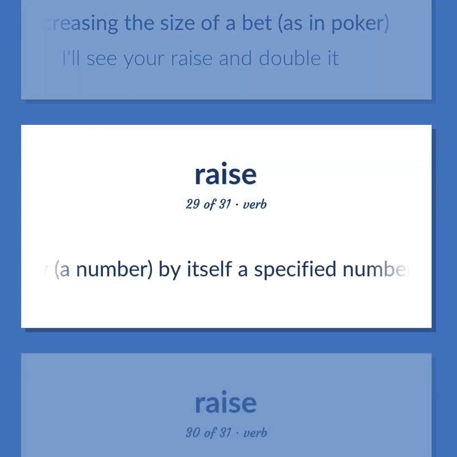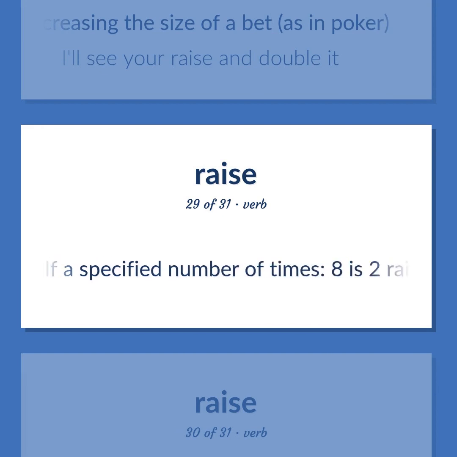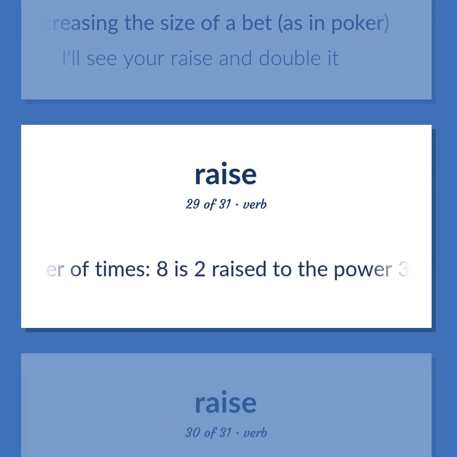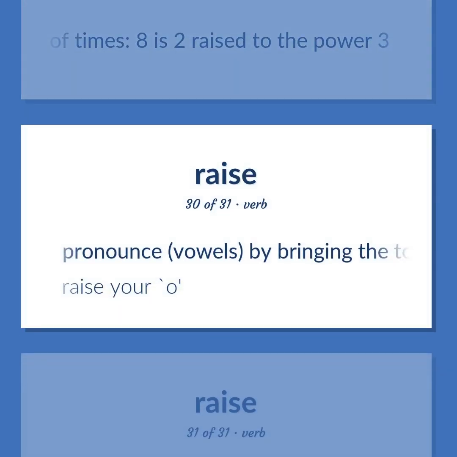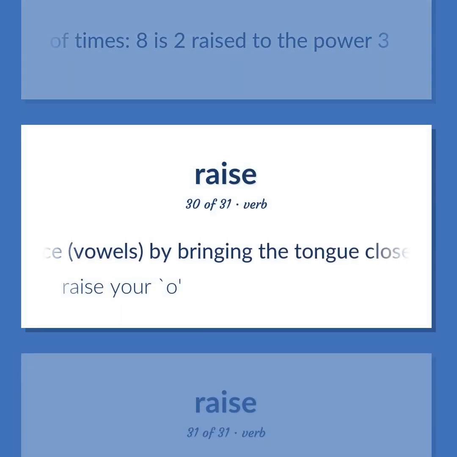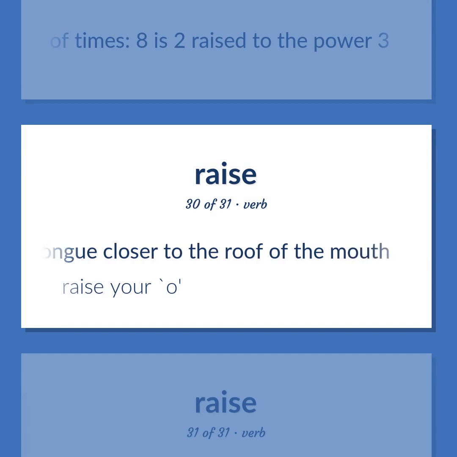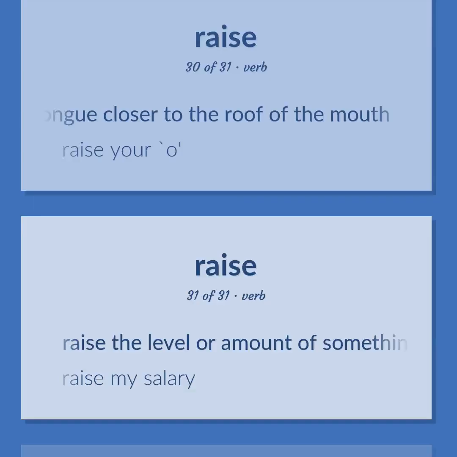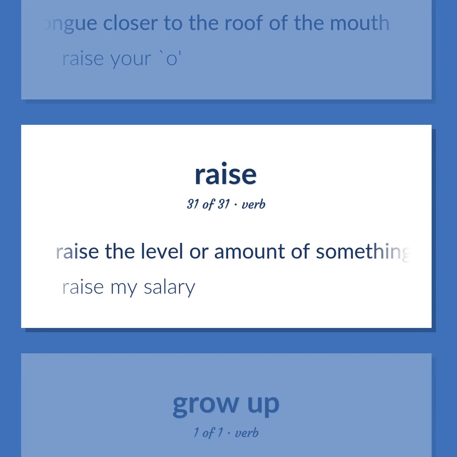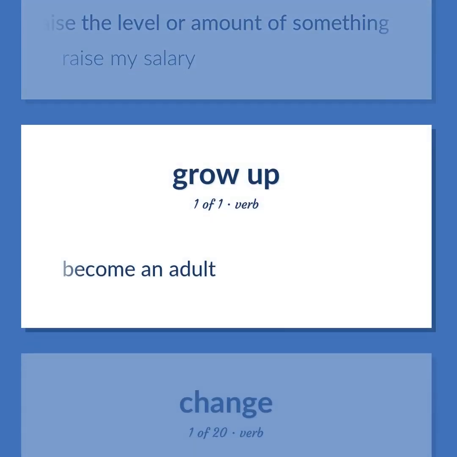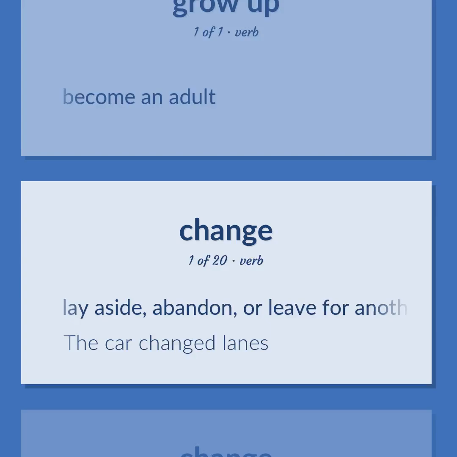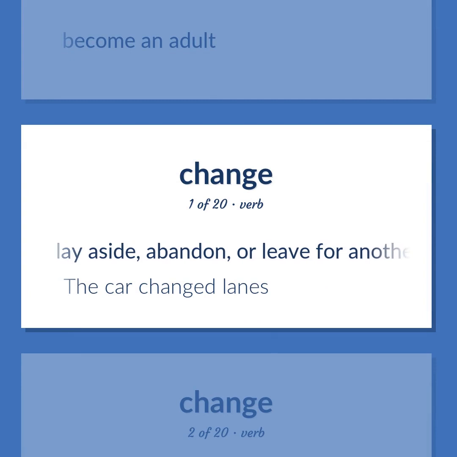Multiply a number by itself a specified number of times. 8 is 2 raised to the power 3. Pronounce vowels by bringing the tongue closer to the roof of the mouth. Raise your O. Raise the level or amount of something. Raise my salary. Become an adult. Lay aside, abandon, or leave for another.